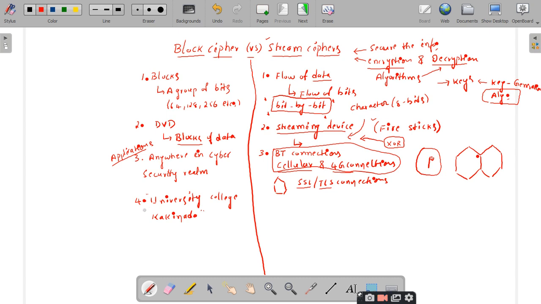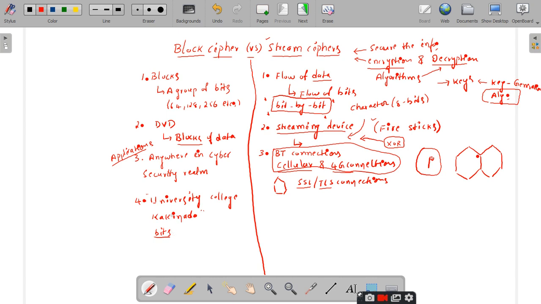So the example which I am going to take is, I just want to transfer the data "University College Kakinada" to some other area. Whatever text you want to transfer from one area to another, by making use of computers, the first thing you have to do is convert these characters into bits. Anything you want to do using computers should be done in terms of bits only.